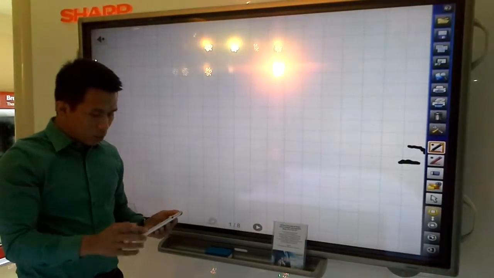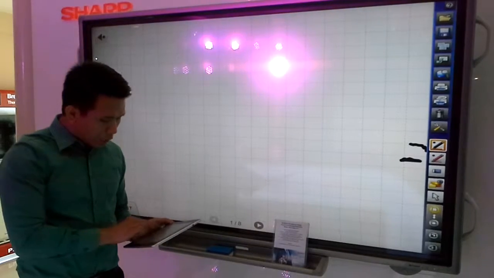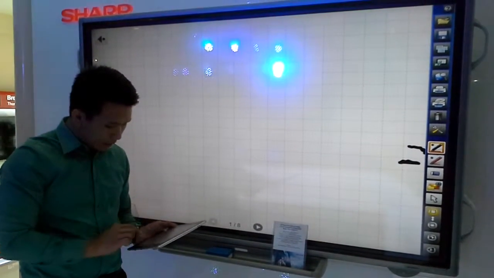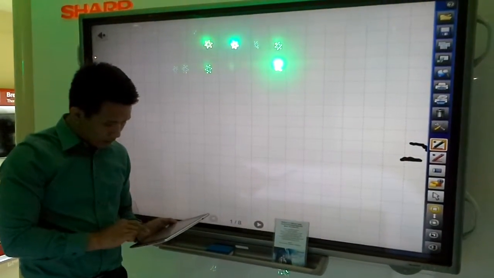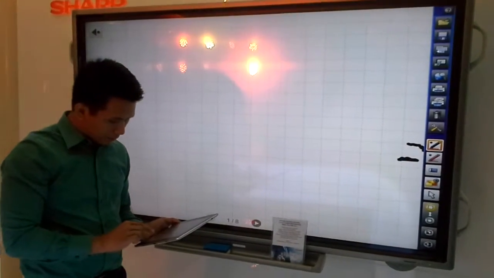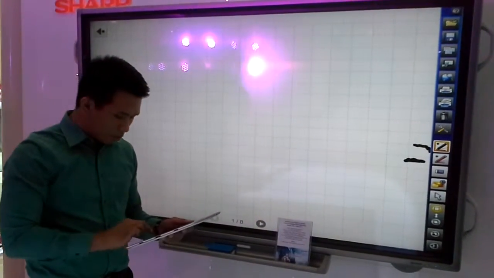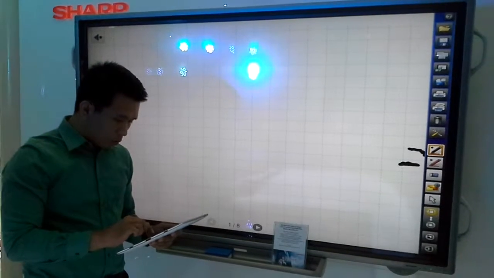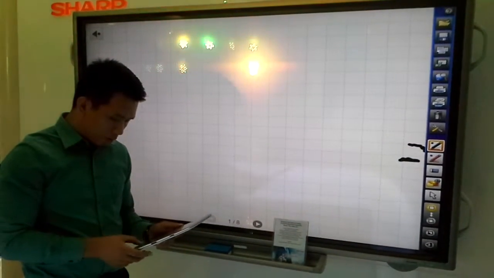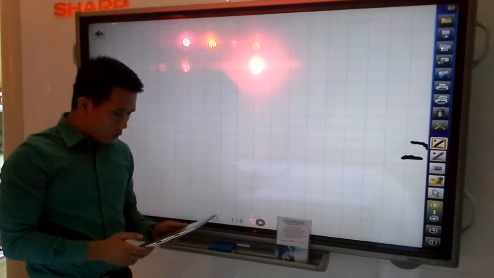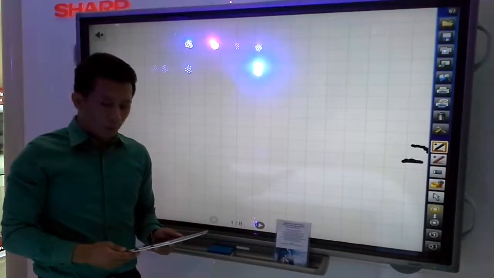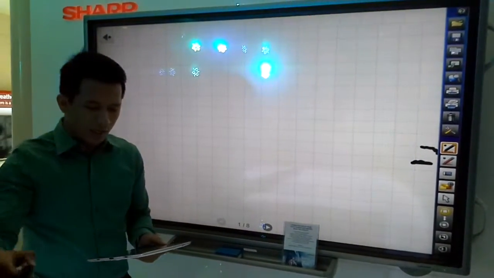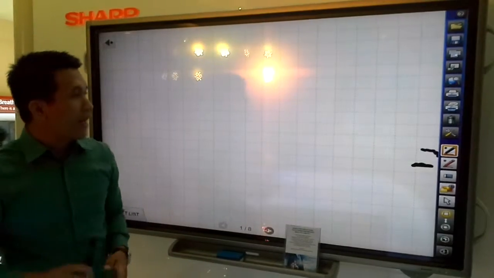So I'll just connect to the TP-Link. Alright, let me just connect through the Wi-Fi connection, and I'll show you a simple transfer using the tablet and the IWB.